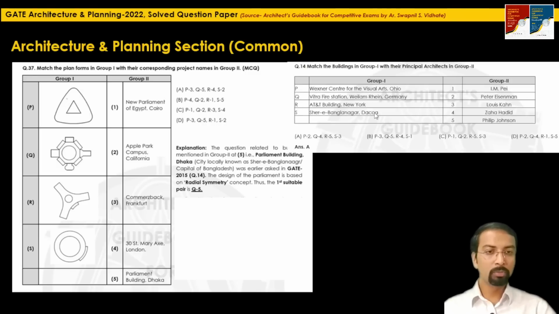I forgot to mention what question 14 in 2015 was. They asked to match the buildings in group 1 with their principal architects in group 2. Here you will see this building, locally known as Sher-e-Banglanagar, Dhaka. The suitable pair here is S with 3, that is option A, Sher-e-Banglanagar, Dhaka with Louis I. Kahn.